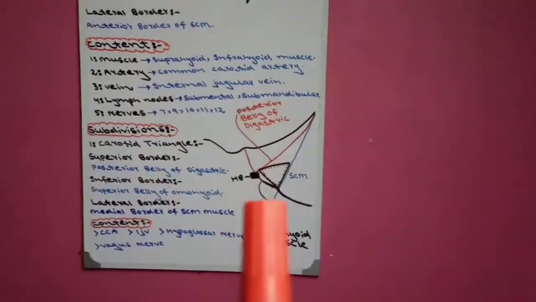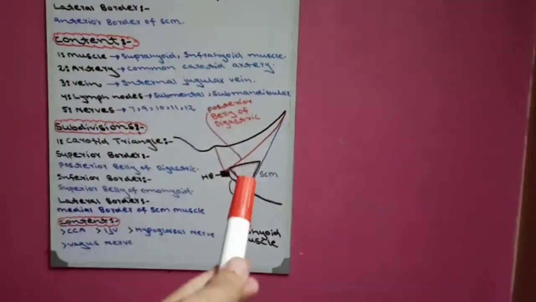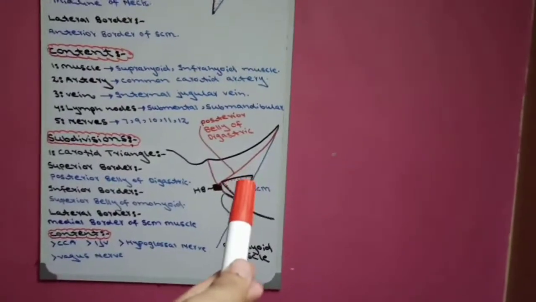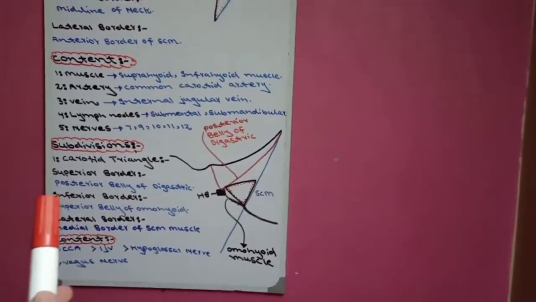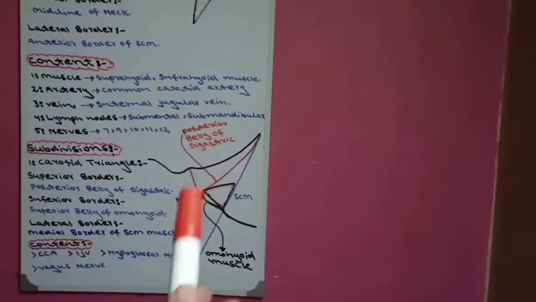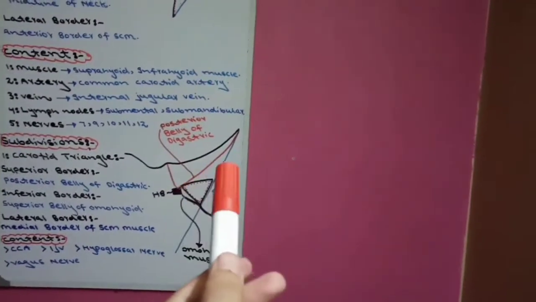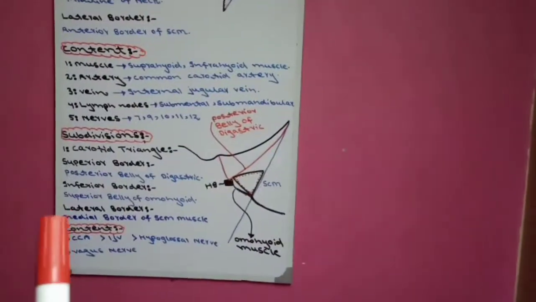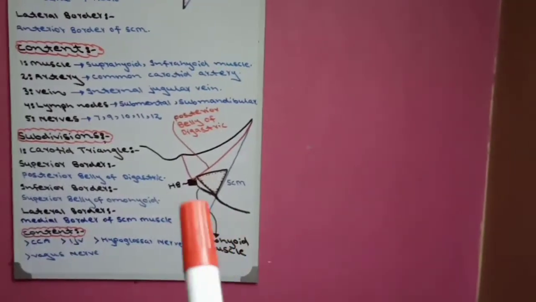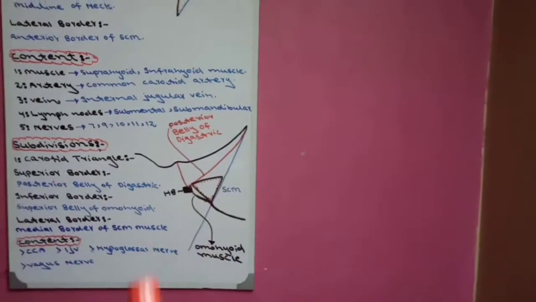Now, this is the superior border of carotid triangle. Superior border is formed by posterior belly of digastric. The red is the posterior belly of digastric. Inferior border is formed by omohyoid muscle.